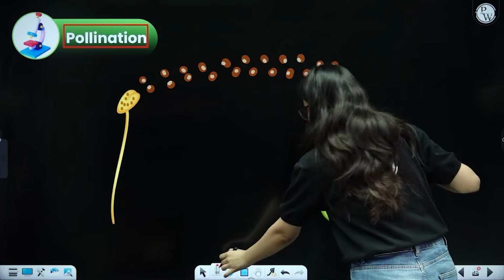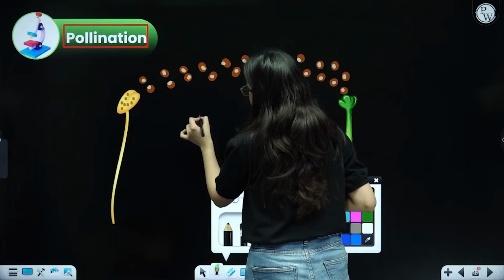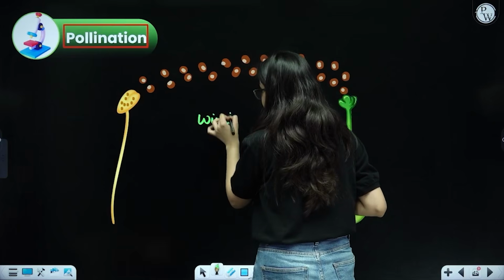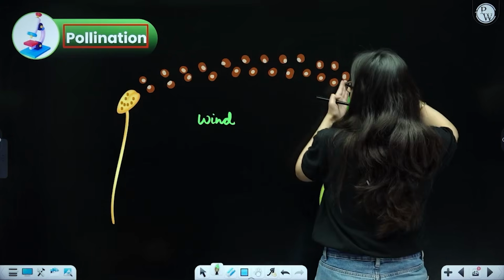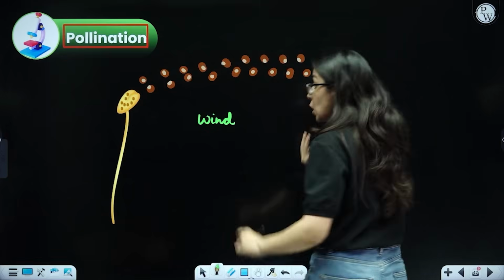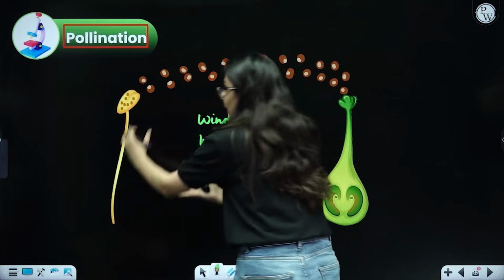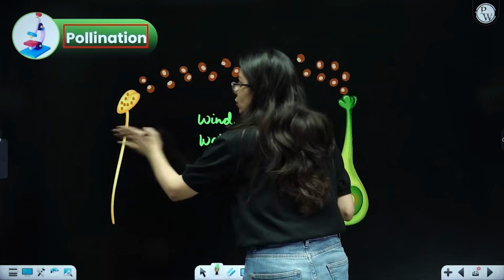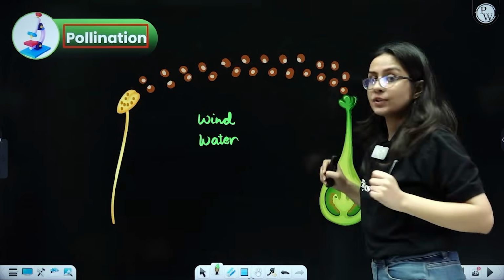This process of pollination can take place by multiple agents. What are those agents? It can take place by wind. Simply, the wind will move the anther, pollens come out and they reach the stigma. It can also take place by water. If the plant is aquatic in nature, the currents of water can move the anther, and then pollens are released and land upon the stigma.